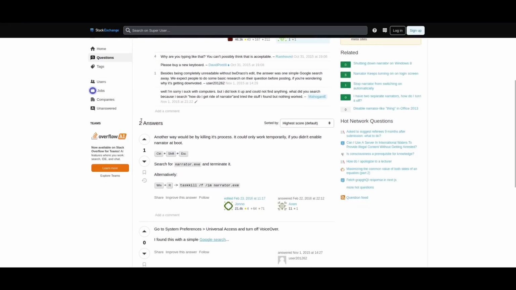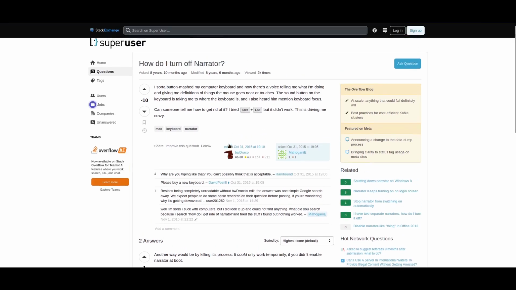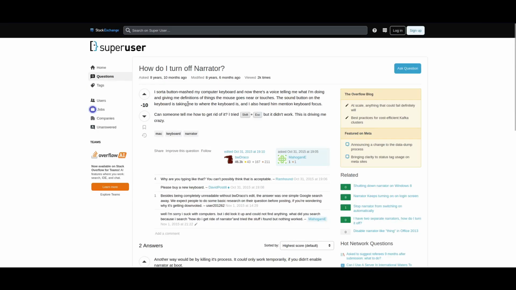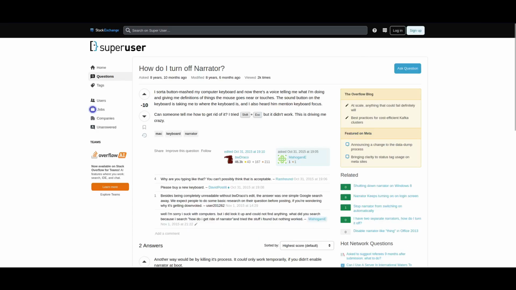So on Stack Overflow, you have the actual response here, and then you have these comments. Comments like, why are you typing like that? Or, please buy a new keyboard. You can see here, another poster has edited this comment. Before, this comment was significantly less readable, and I'm very disappointed that there's no way to view the post history because that would have been hilarious. But if any of you are curious, you can disable it by pressing Control-Shift-Escape and then killing the Narrator process.